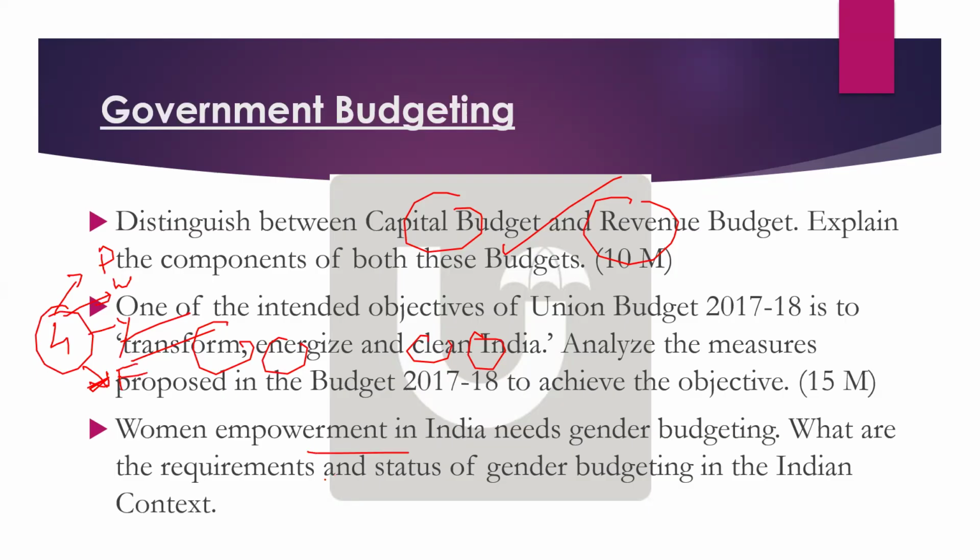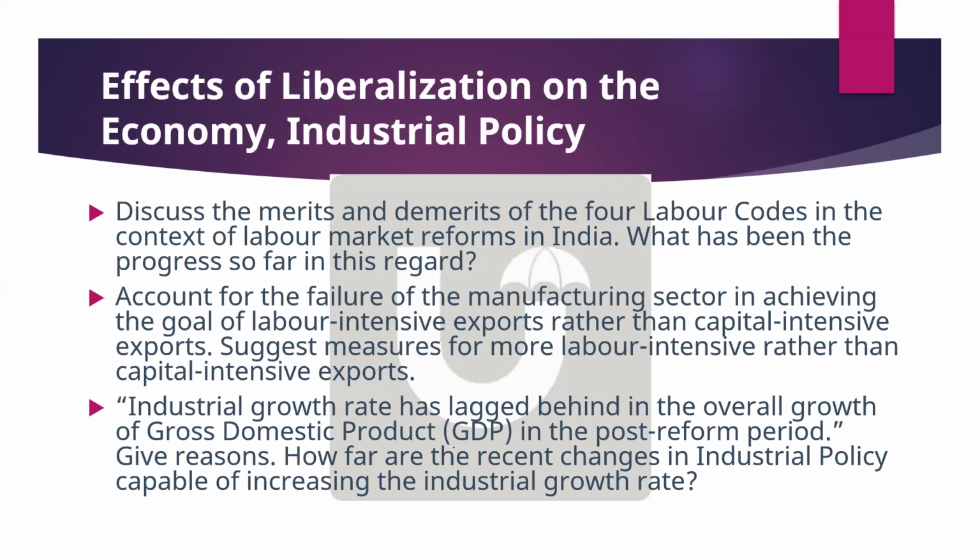Next, women empowerment in India, gender budget. We are expecting this year, because Viksit Bharat and all are there, gender budgeting and Viksit Bharat, and recently there are a lot of articles on gender budgeting. So we will look into it. A question may come this year on that. Okay. Next, liberalization. Again, liberalization, mostly they asked last year, yes, current affairs was there. Even labor codes was in the economic survey. Last year, clearly in the economic survey, there was labor codes. So this year also we'll focus more on the economic survey topics, and we can guess the questions coming in 2025.